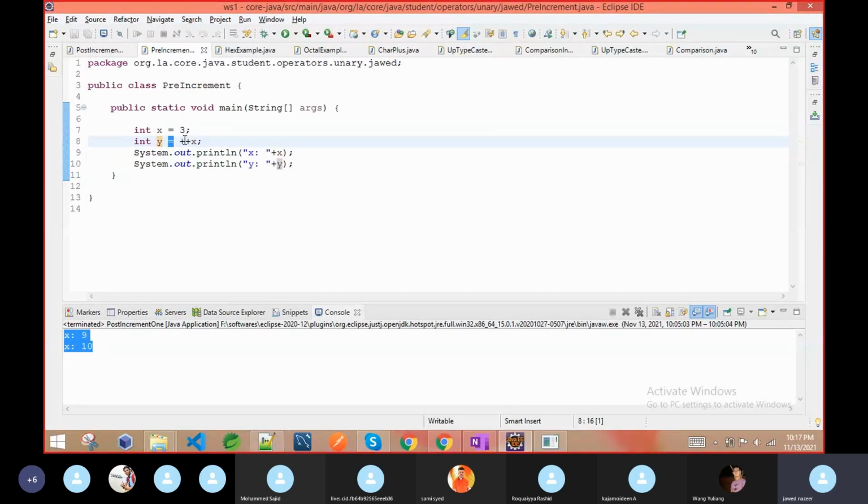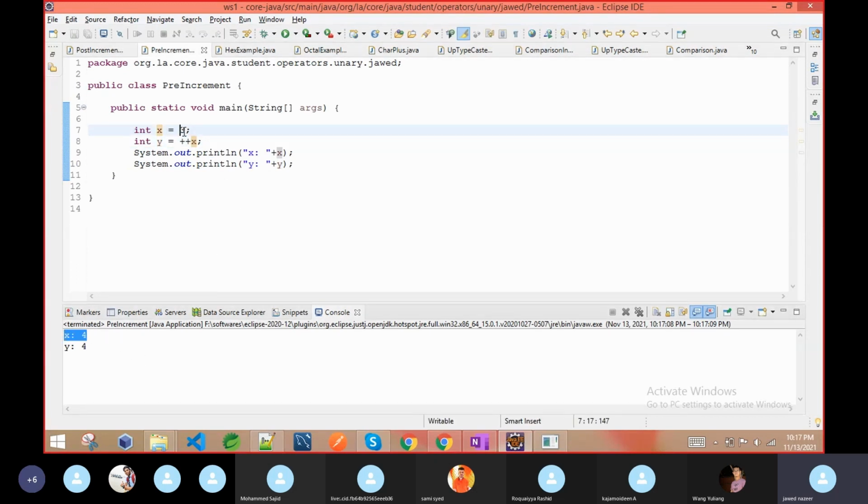This one first does this operation, then it will assign the value. So if I run this program, you can see both values are 4. Why? Because it first increases, then assigns to y. Once it is increased, x is 4 because previously it was 3. And then it assigned the value to y, so the value is 4.